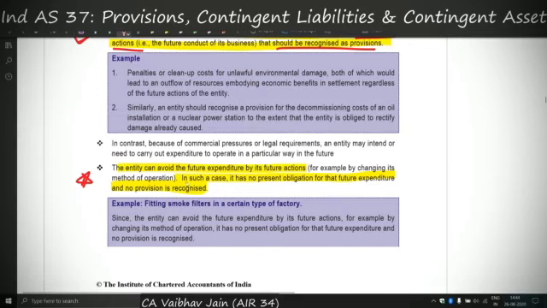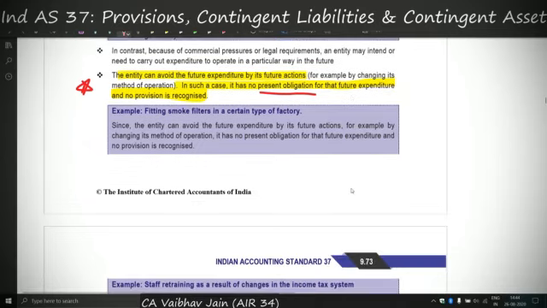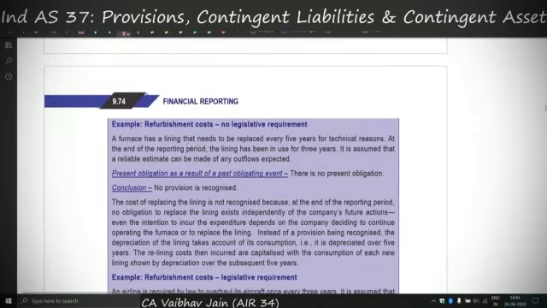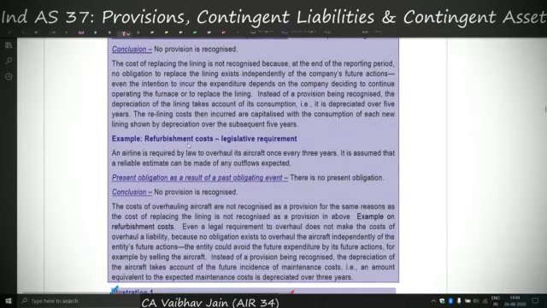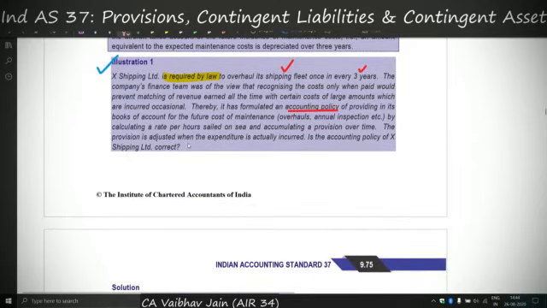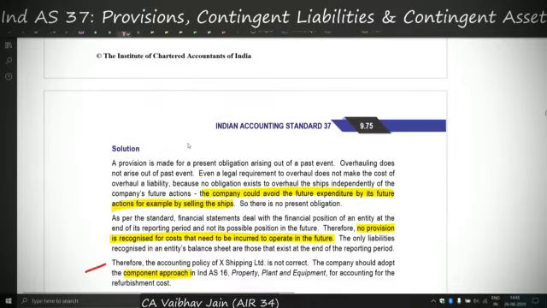Now the next point: if the entity can avoid the future expenditure by future actions, in such case, no present obligation exists. There is a past event but no present obligation because the obligation can be avoided by a change in course of action, by a change in method of operation. Simple as that. These are certain examples for your reference, and these are of a similar nature. That's why I'm not covering each and every example. I will be covering all the illustrations in this video.